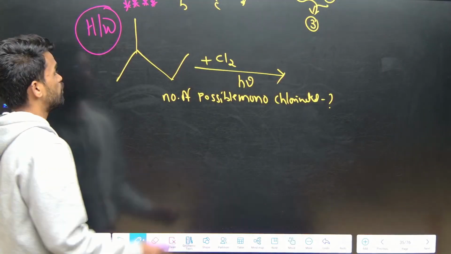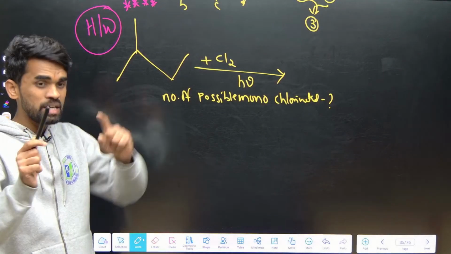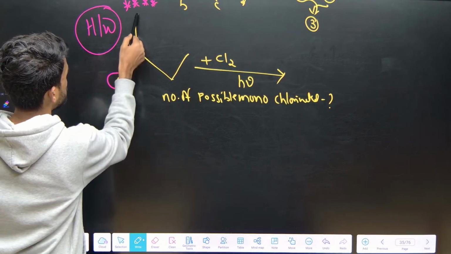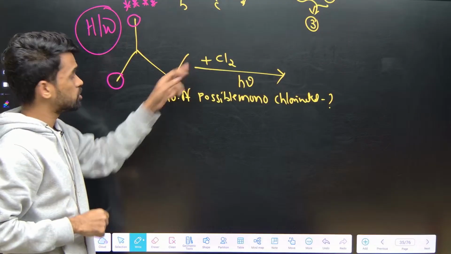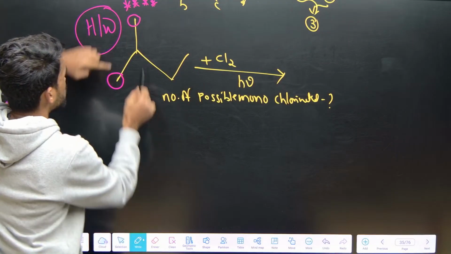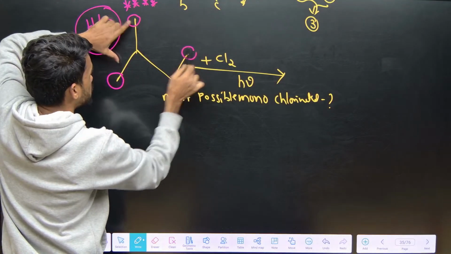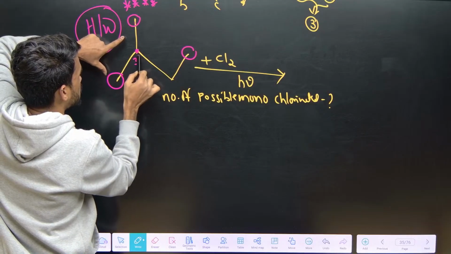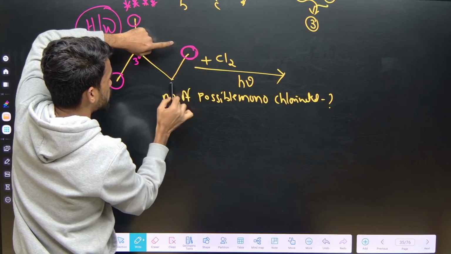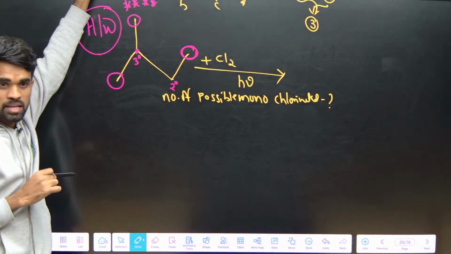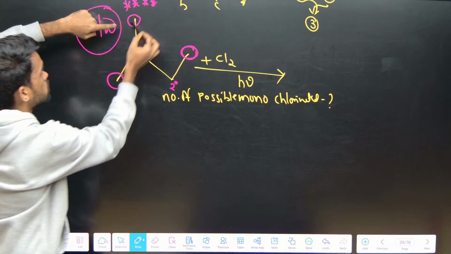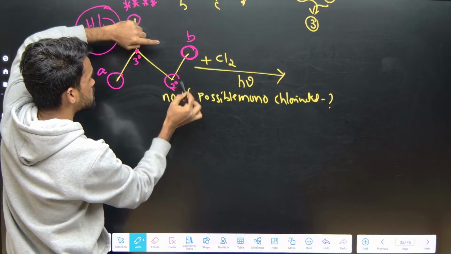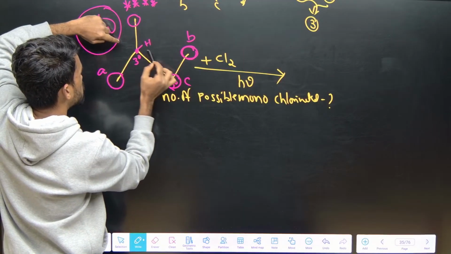Just tell me, what is the first step? We need to identify the types of hydrogen atoms present in the substrate. See, this one is the same, and what about this? Same. These are primary, this is also primary, but these two methyl groups are attached to a tertiary carbon, and this methyl group is attached to a secondary carbon. Are they the same? These methyl groups are different. So these two are A type methyl groups, this is a B type methyl group. Now this is a C type, and here we have one hydrogen, so this is a D type.